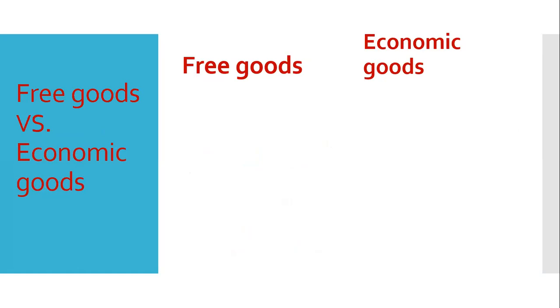Some time ago, we learned about free goods, that is, goods that are found freely and are available to people without any cost. And economic goods means that if we want to get them, we have to spend money, because scarce resources are involved for economic goods to be produced.